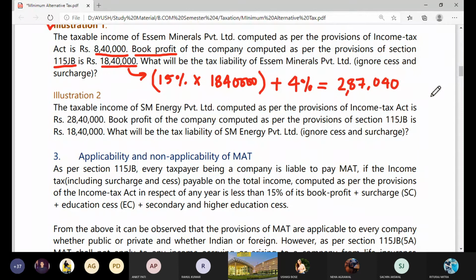Now tell me, if you were the government, what would you want to collect from this company? Would you collect 8,40,000 or 2,87,040 rupees? Tell me.